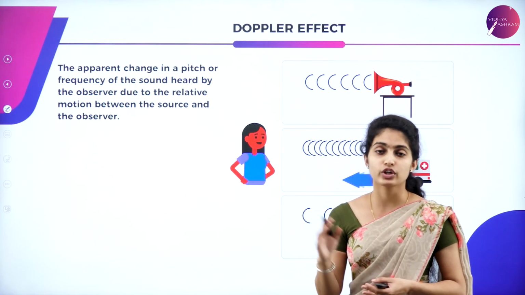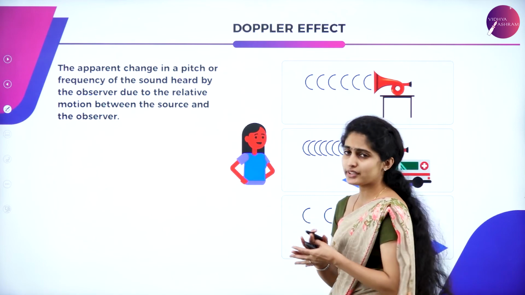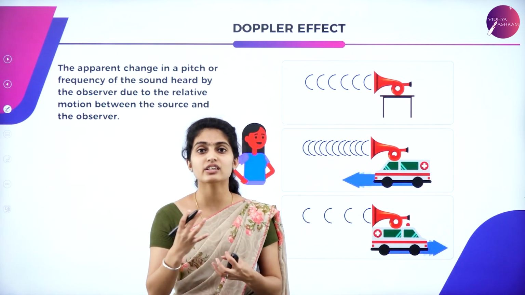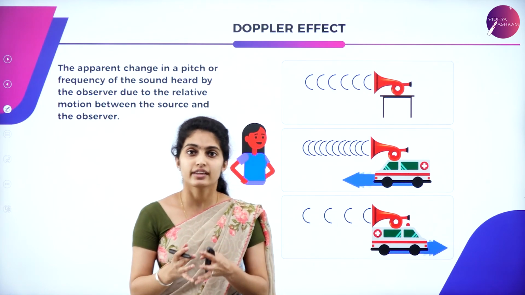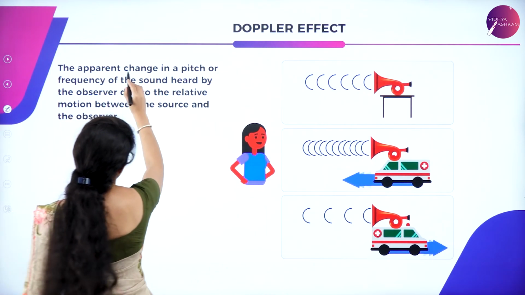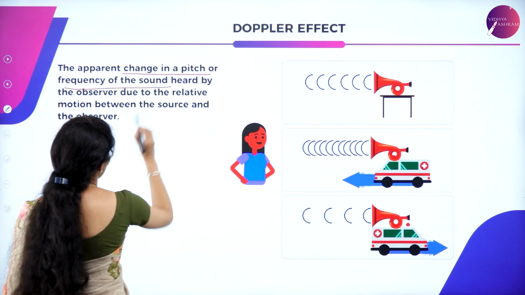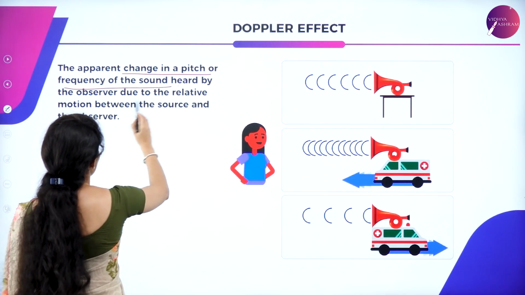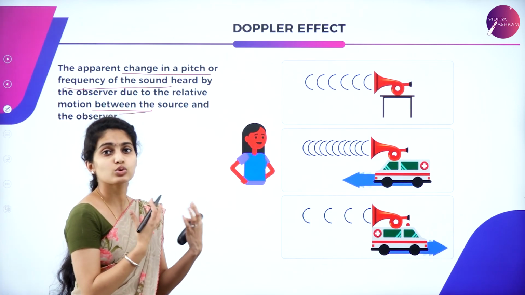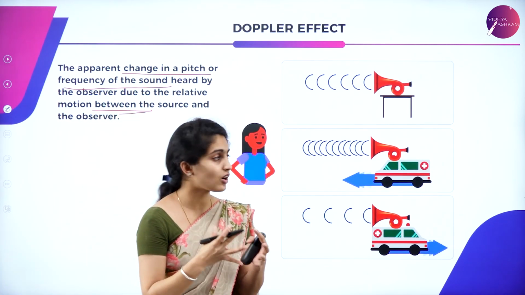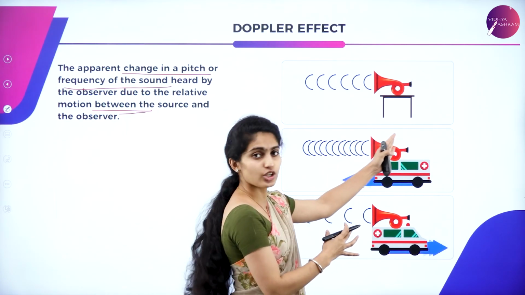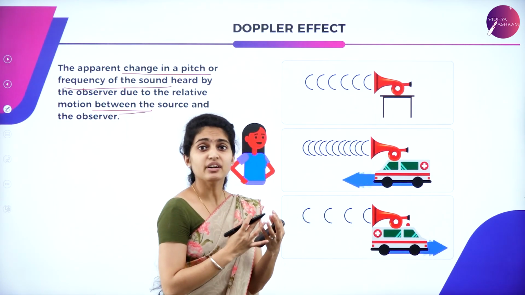Now let us move to the Doppler effect. So what is this Doppler effect? It is a very easy concept and we observe it in our daily life. It is nothing but the apparent change in pitch or the frequency of the sound which is heard by the observer, in relation to the relative motion between the source as well as the observer. That is all about this diagram you can see over here. At a stationary point, waves are said to be in a medium state.